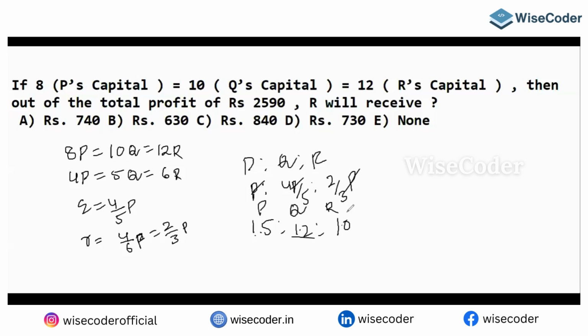So the question is, out of the total profit of 2590, R will receive what? R share is 10. 15 plus 12 plus 10 is 37. So R share is going to be 10 out of 37 into 2590.